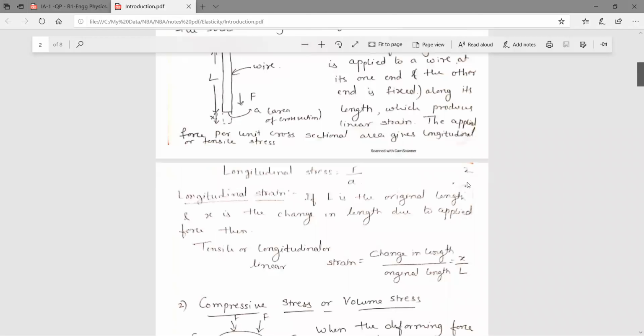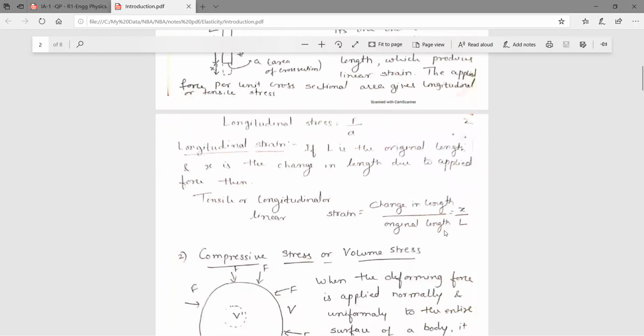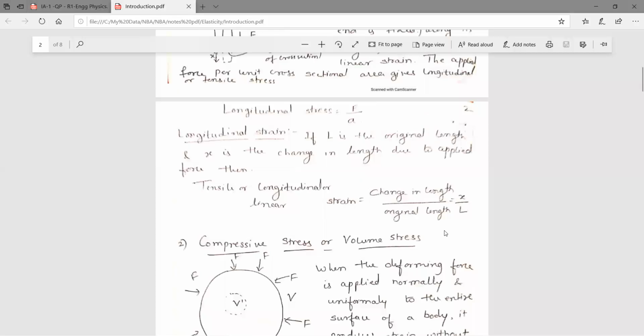or longitudinal stress. Again, it is nothing but the force per unit area. This area is nothing but our cross-sectional area. So force by area is nothing but the stress. Then the longitudinal strain will be the change in the length to the original length, because the definition of strain is change in dimension to the original dimension. Here the dimension we are considering is nothing but the length. So change in length to the original length.